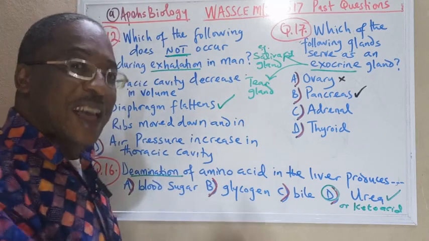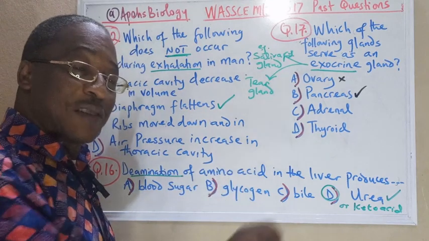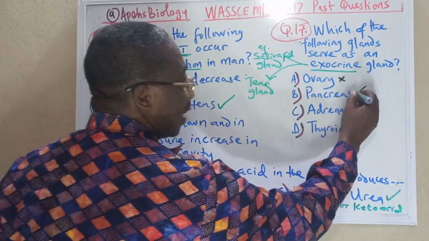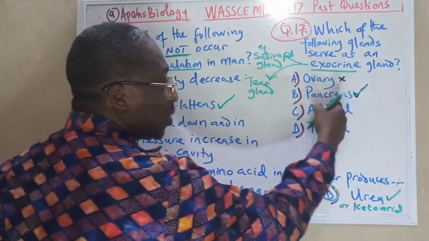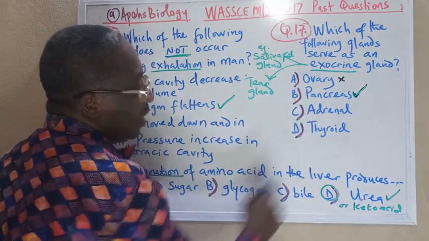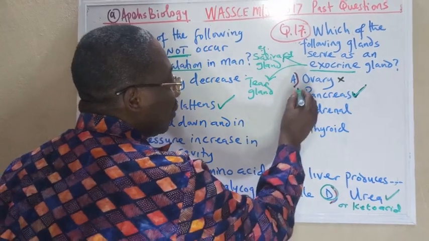It also serves as an endocrine gland because it produces insulin. So pancreas is likely the answer here because it is both exocrine and endocrine. Adrenal gland is actually an endocrine gland. Thyroid is also an endocrine gland. So the right answer here is definitely pancreas.